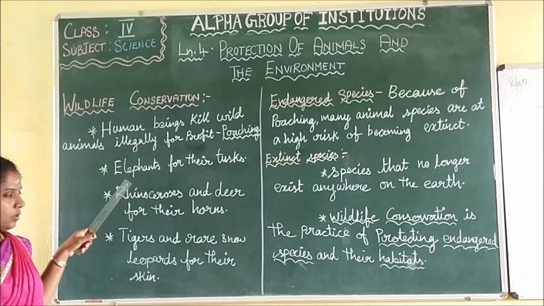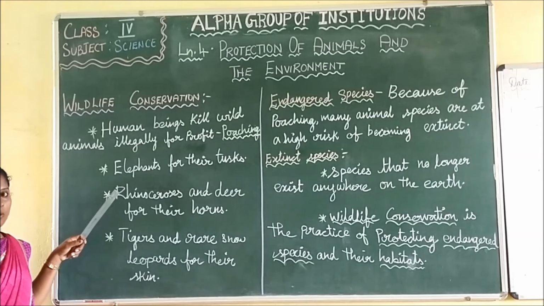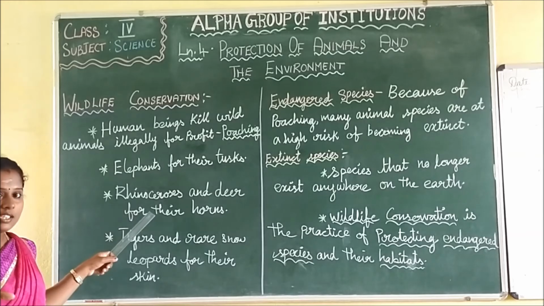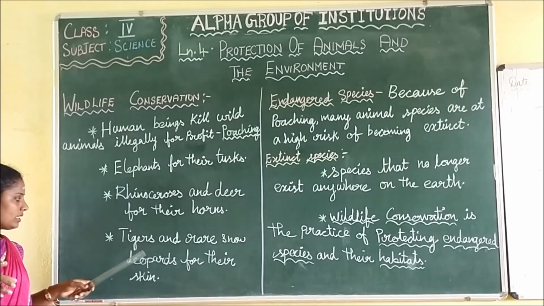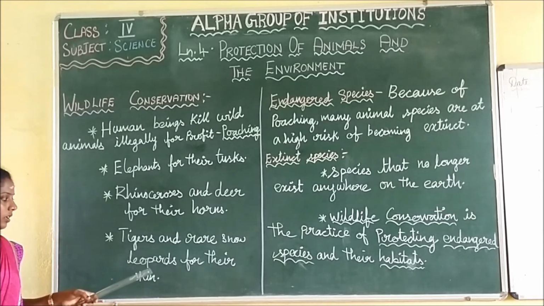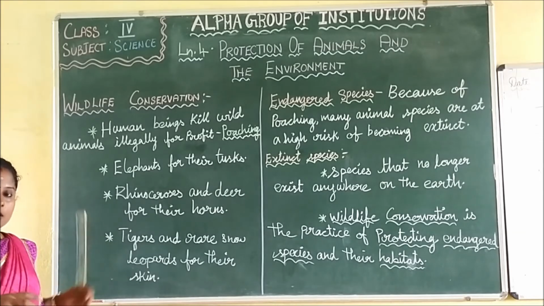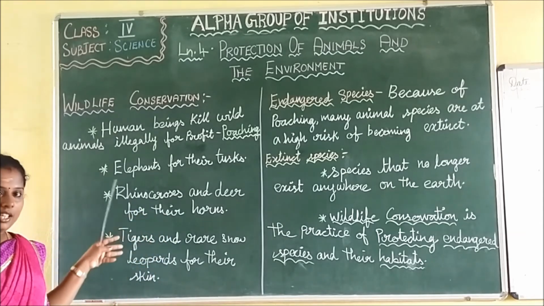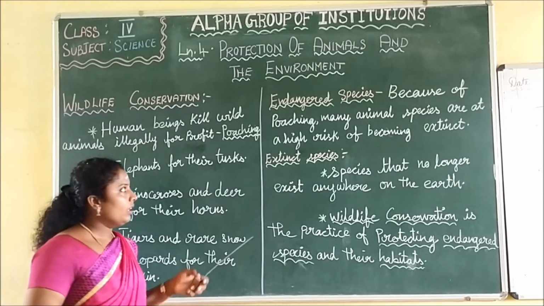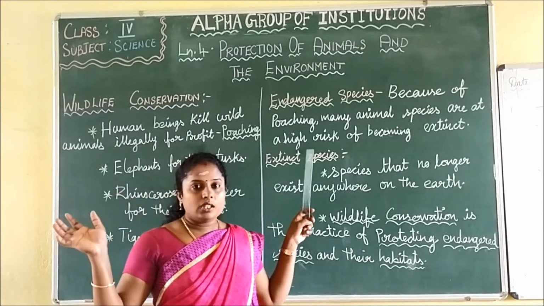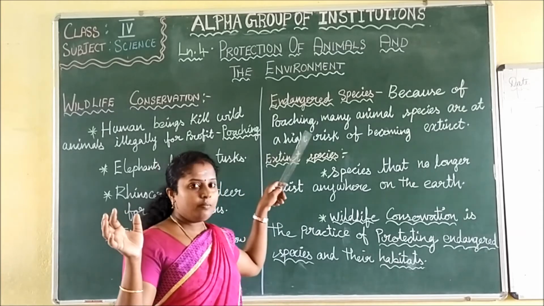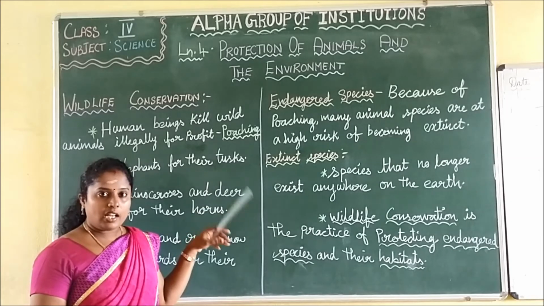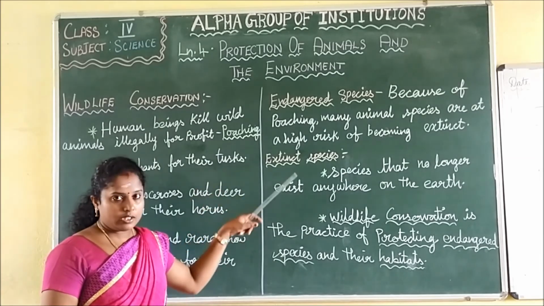Elephants are being killed for their tusks, rhinoceros and deer for their horns, and tigers and leopards for their skin. With these they make decorative and highly valuable products. For this they are killing the animals. It is strictly prohibited. By doing this poaching, many animal species are at high risk of becoming extinct. That is called endangered species.